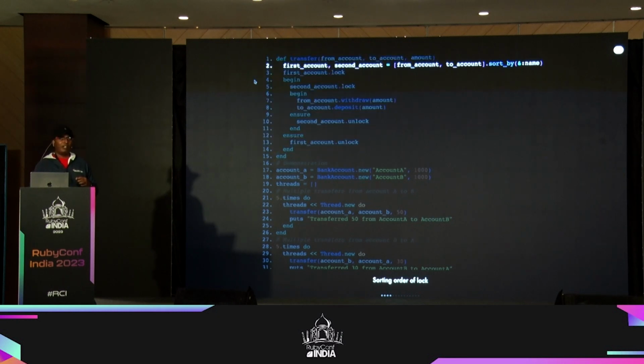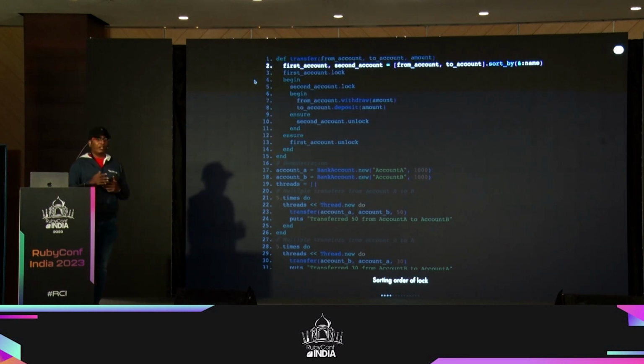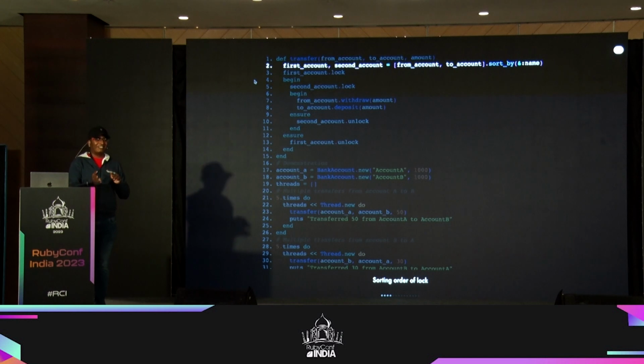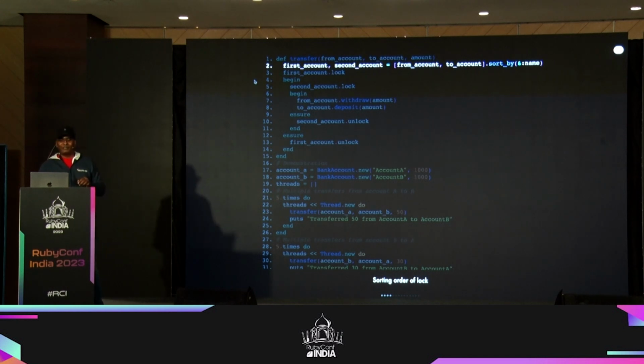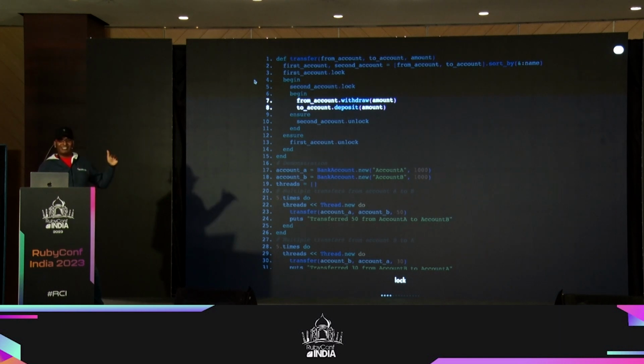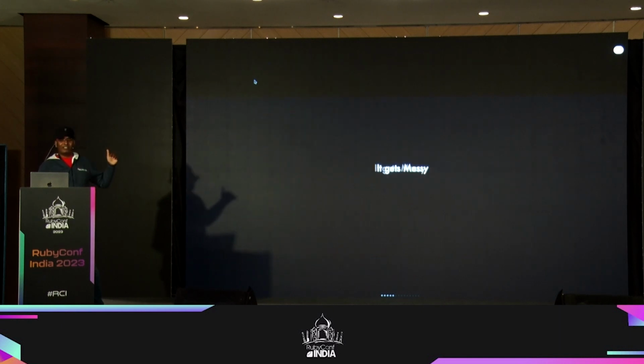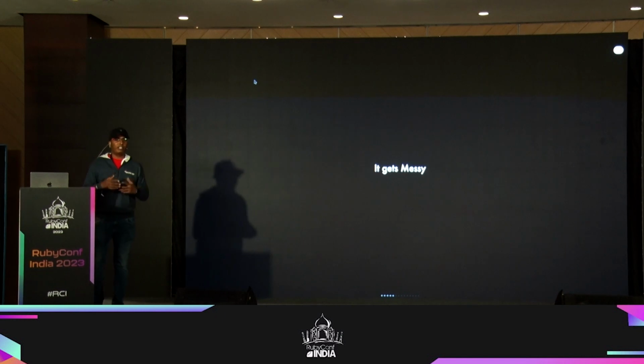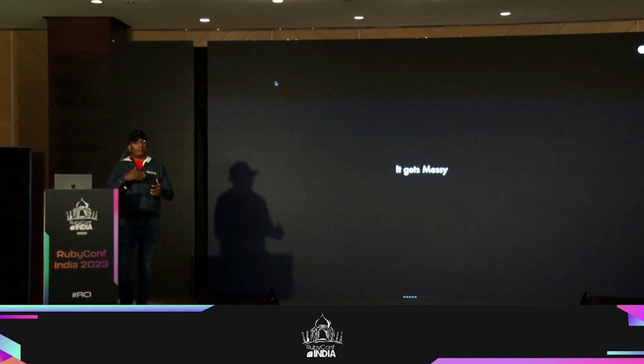And if I do that, then there is another problem that happens, that is deadlock, right? When one thread is waiting for another thread to release the lock, etc. So to avoid that, I might probably have to sort the order in which I lock things. So that is, again, another thing that I have to do. And if you see, multiple locks are involved, and then I withdraw, deposit, and then again unlock, right? It gets messy, right? So this is just a very simple example, but imagine if you're doing this for a production problem, right? You will be writing a lot of things.